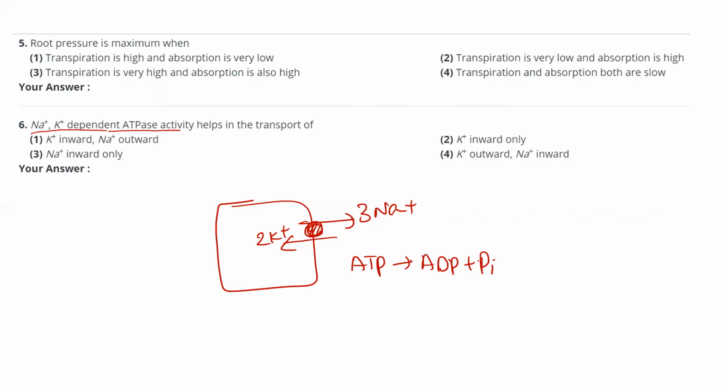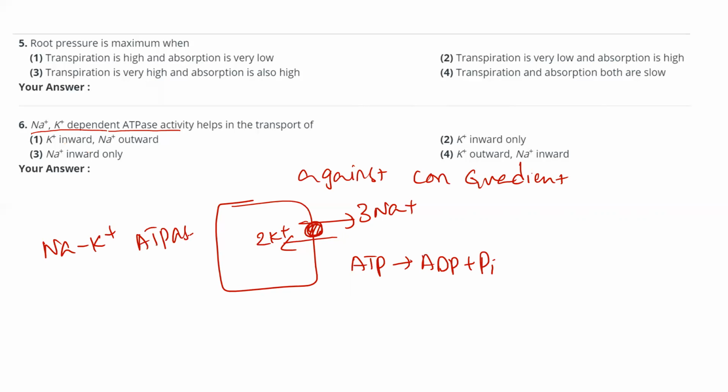It does this against the concentration gradient. So this is active transport, primary active transport, and this pump is named the sodium potassium ATPase pump.